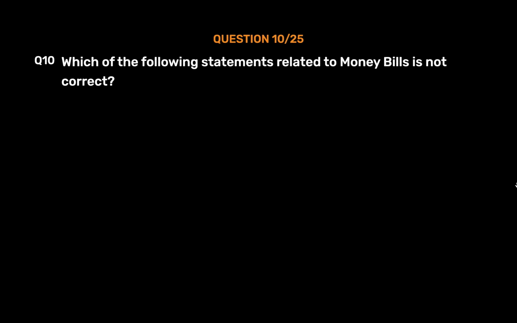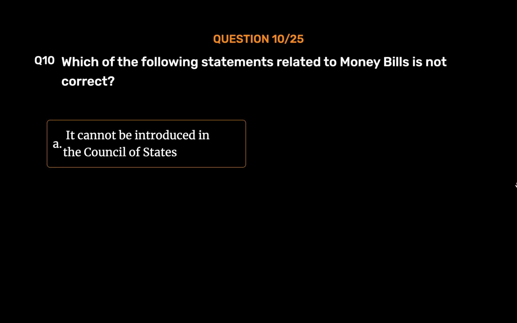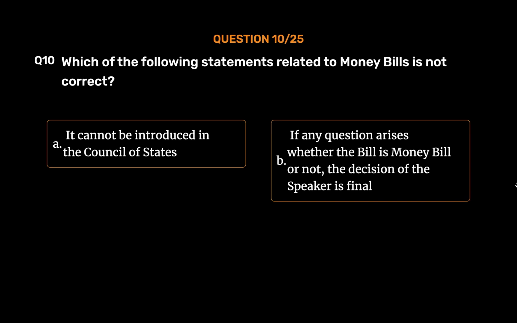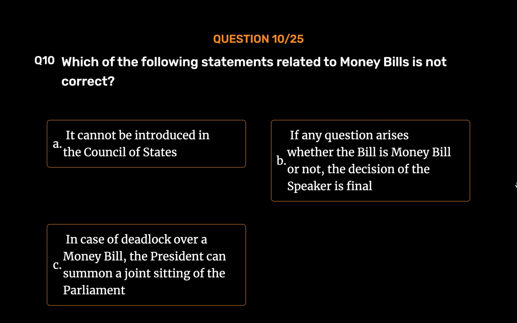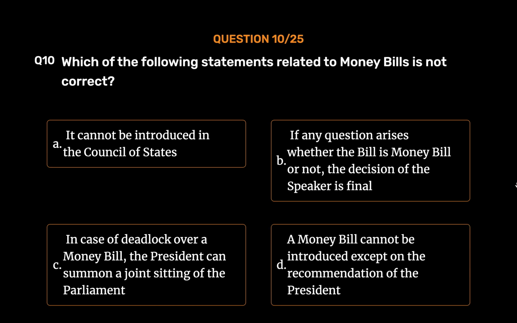Question number 10. Which of the following statements related to money bills is not correct? Option A. It cannot be introduced in the Council of States. Option B. If any question arises whether the bill is money bill or not, the decision of the Speaker is final. Option C. In case of deadlock over a money bill, the President can summon a joint sitting of the Parliament. Option D. A money bill cannot be introduced except on the recommendation of the President. The correct answer is Option C.